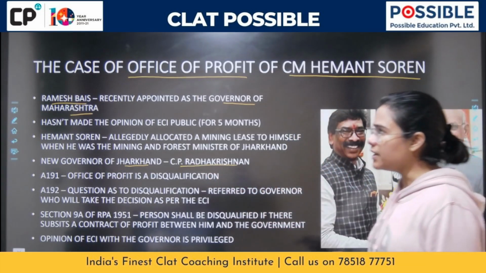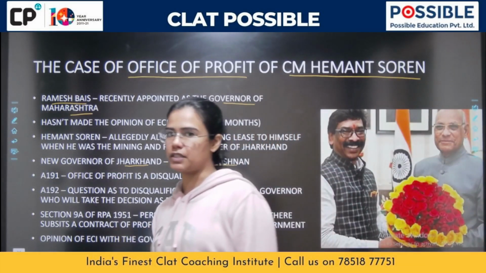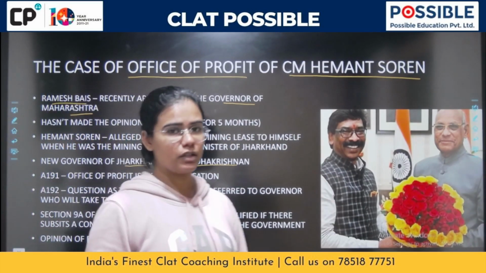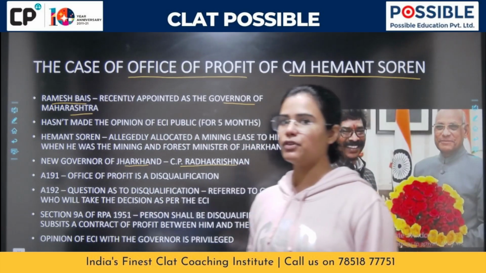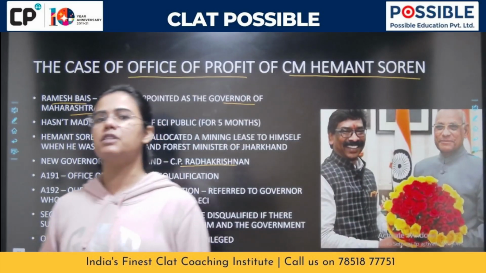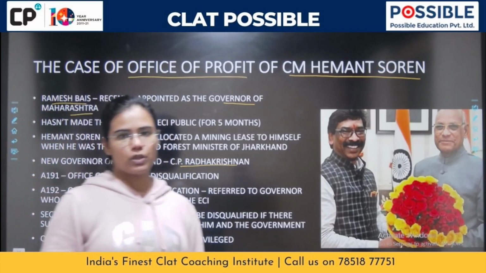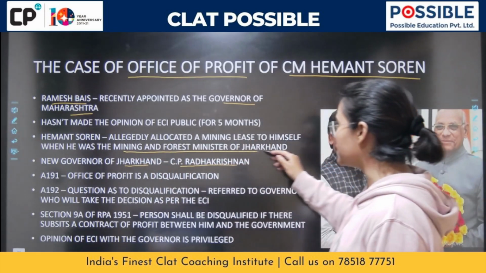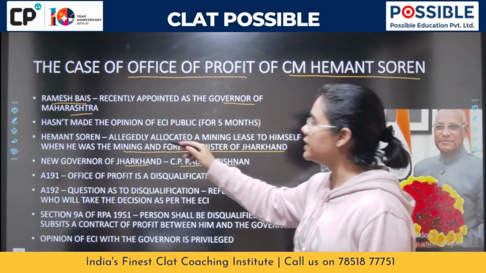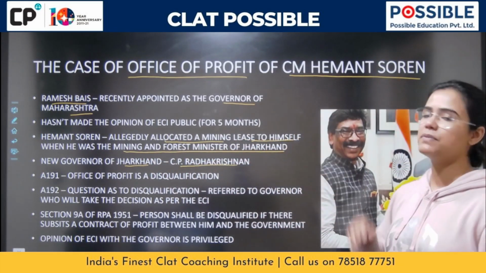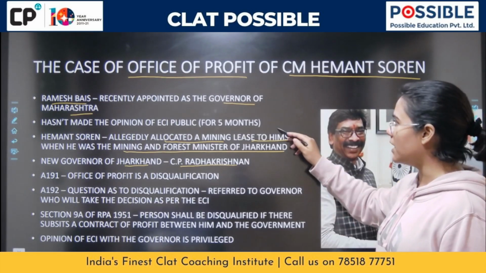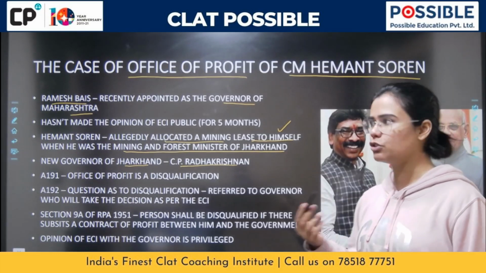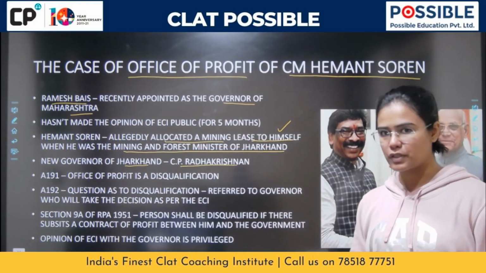As of today, the new governor of Jharkhand is C.P. Radhakrishnan. So what had happened, it was alleged that the chief minister, Hemant Soren, after getting appointed as the chief minister, was deriving certain benefits from the government, which comes under the ambit of Office of Profit. So it was alleged that, back in the day when he was the mining and forest minister of Jharkhand, he allegedly allocated a mining lease to himself. And of course, when you are allocating a mining lease to yourself, you will be deriving certain profits out of it.